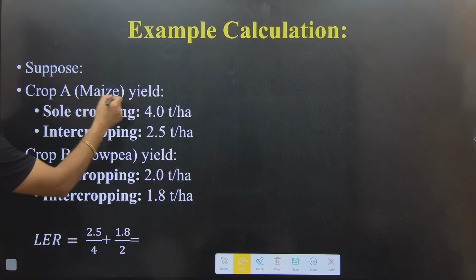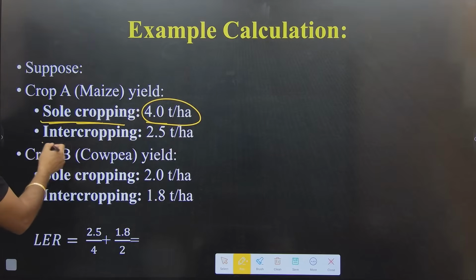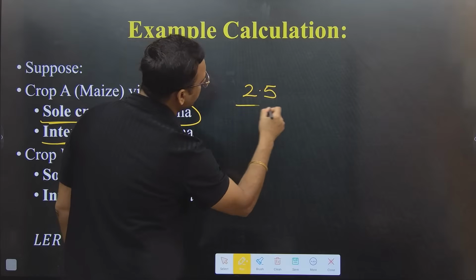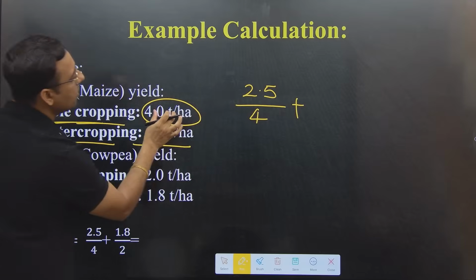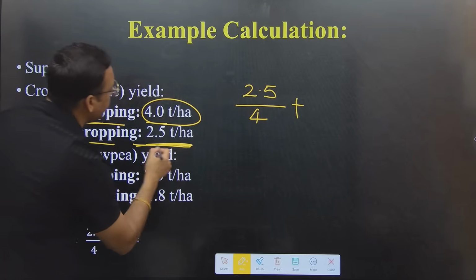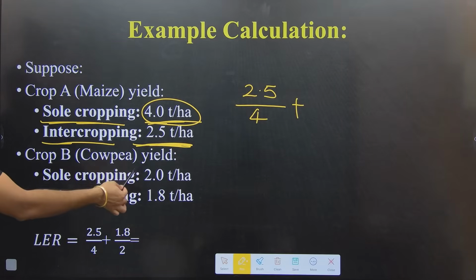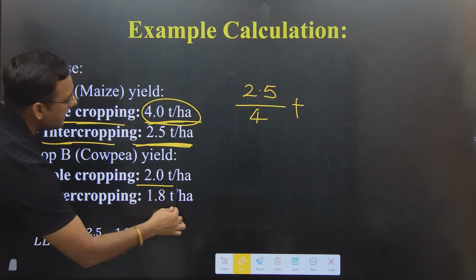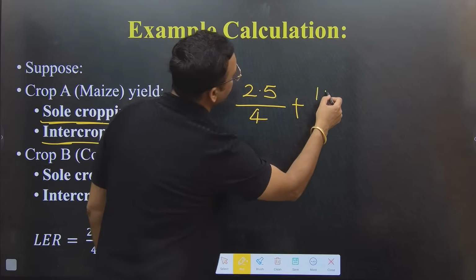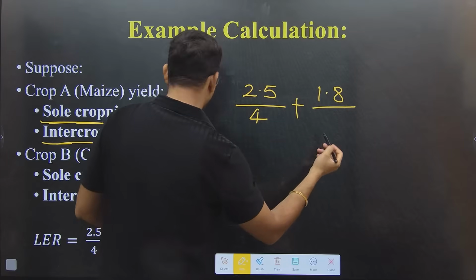Now in this it says maize crop. Maize yield when you grow it as a sole crop was 4 ton per hectare, but in the intercropping it was 2.5 ton. As the formula says, yield of intercrop A divided by yield of sole crop A. Are you guys clear how I'm writing 2.5 by 4 as per the formula? Yield of intercrop A, yield of sole crop A. Now the next part, cowpea. So we have intercropped cowpea with the maize. Originally cowpea was giving me 2 ton production per hectare, but in intercropping it is giving me 1.8. So I will write 1.8, which is the intercrop yield of the B crop, and what is the sole crop yield?